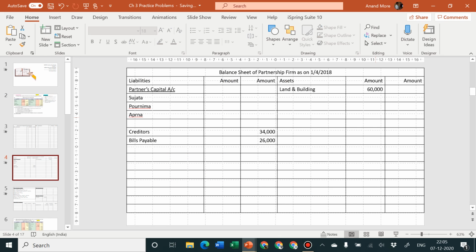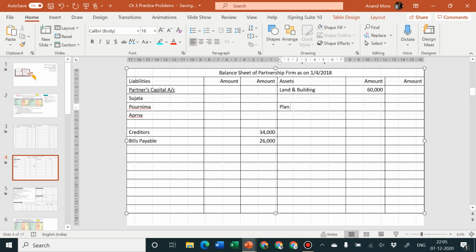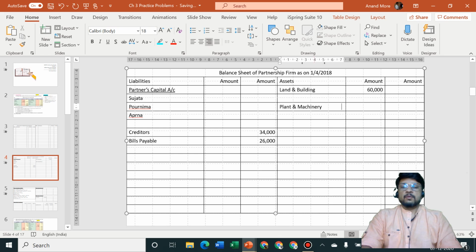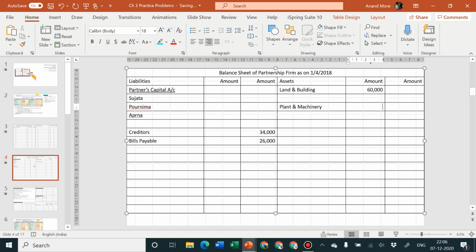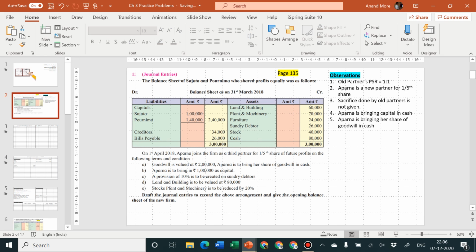So I'll go to the balance sheet. After land and building, since I want to pass one adjustment, I'm going to leave one line blank. After leaving one line blank, I'm going to write plant and machinery. The amount given by the problem is 70,000. Please take the amount as 70,000 in the inner column because there was an adjustment.